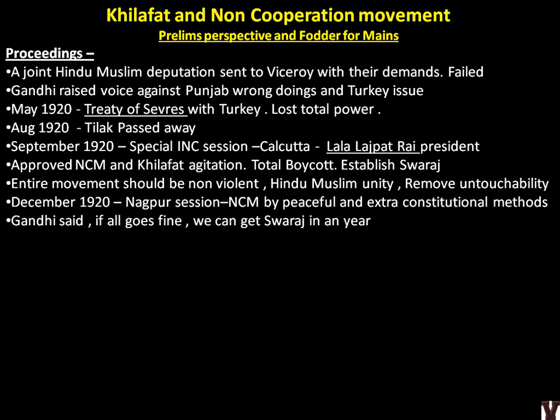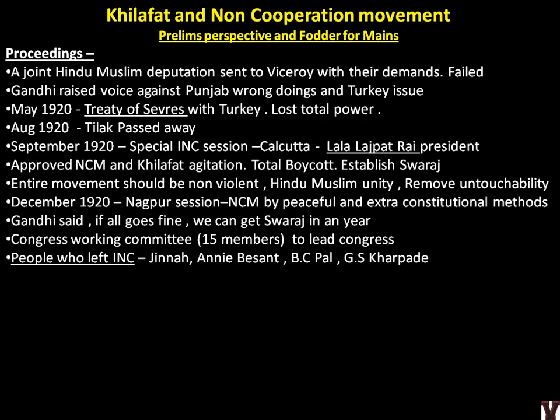Gandhi said if all goes fine, we can get Swaraj in a year. That much confident was Mahatma Gandhi, because the entire India was on the streets and boycotting British goods. The Congress Working Committee, 15 members, was formed for the first time in 1919 to lead the Congress.